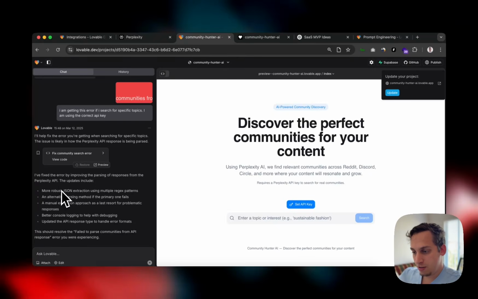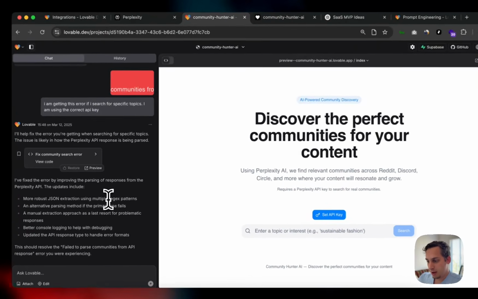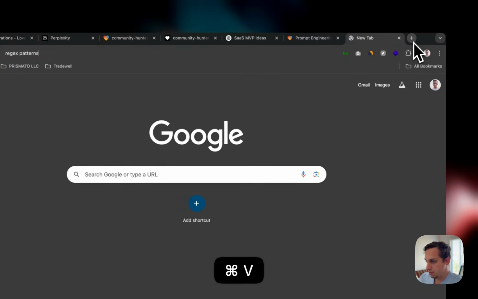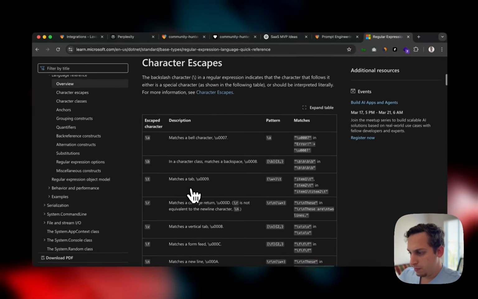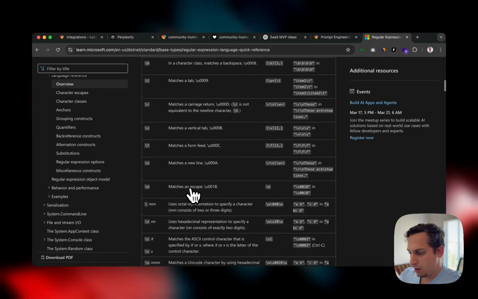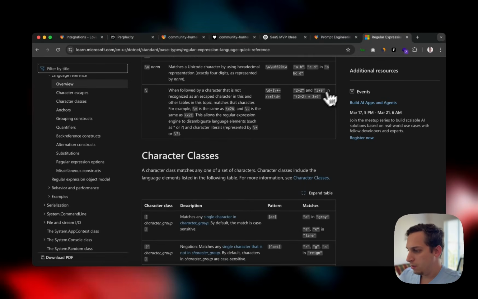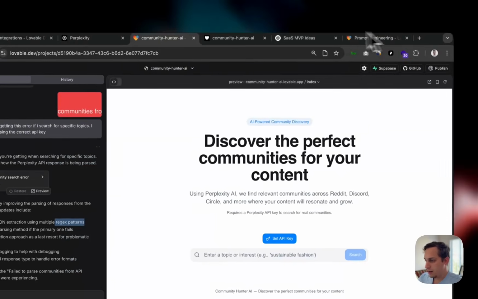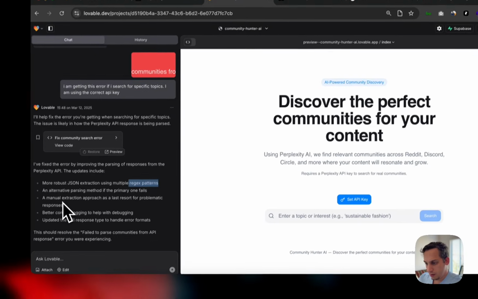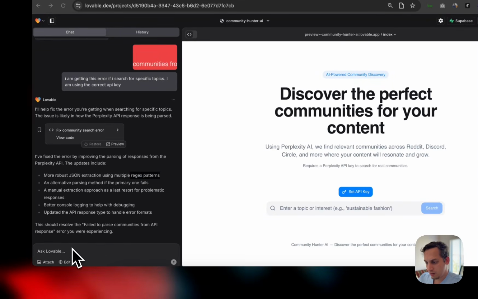So more robust JSON extraction using multiple regex patterns. I don't know what this is, but I'm curious to learn more. So regex patterns are regular expressions. I guess it's something to do with the communication, but it's interesting. Maybe you can read more in this doc. So let me close that and go back. So it used multiple regex patterns, an alternative parsing method if the primary one fails, a manual extraction approach, and better console logging.